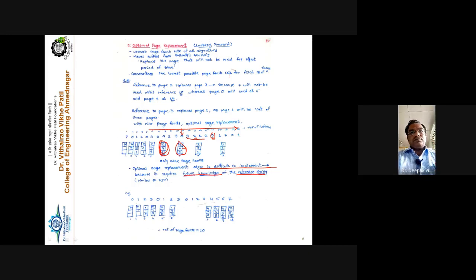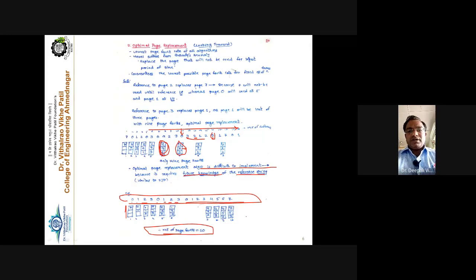Another example is solved here: 0 1 2 3, 0 1 2 3, 0 1 2 3 4 5 6 7. The reference string is given here, three frames are given, and the example is solved. See here, the total number of page faults is 10. I think this is also clear to you. We'll move to the next algorithm, that is LRU.